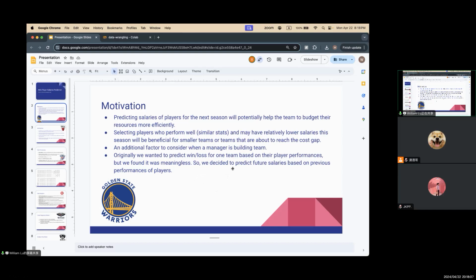Originally, we wanted to predict the win-loss record for a team based on the player performances. But later, we found out that it may not be very helpful or meaningful. So we decided to only predict the future salaries based on previous performances of players.